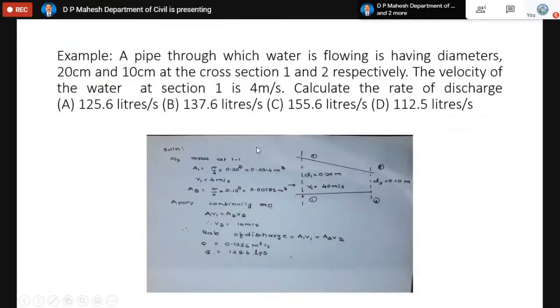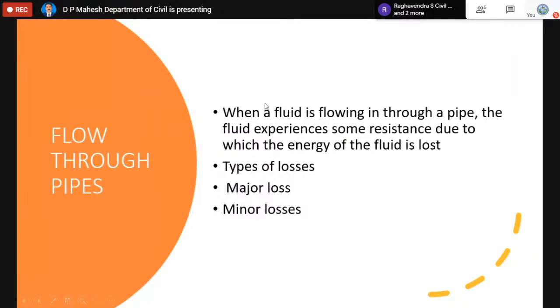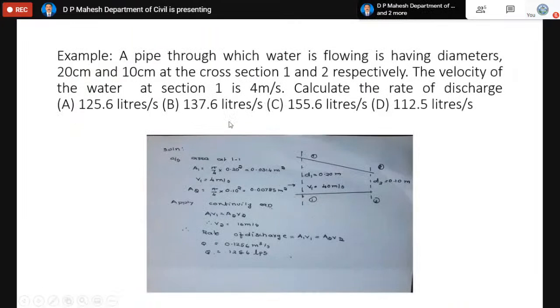Now coming to another simple problem. A pipe through which water is flowing has diameters 20 cm and 10 cm at cross sections 1 and 2 respectively. The velocity of water at section 1 is 4 meters per second. Calculate the rate of discharge. There are four options again.